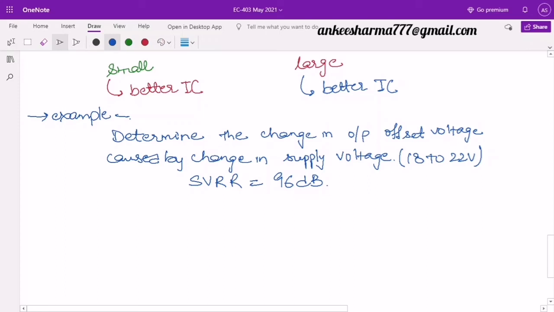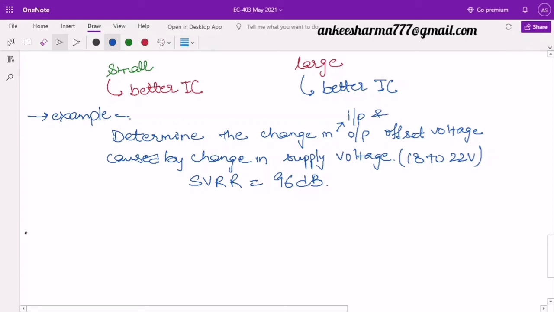And supply voltage rejection ratio is given as 96 dB. So you have to find the value of the output offset voltage. Now output offset voltage निकालनी है, इसको पहले ये दोनों कर देते हैं, change in input and output offset voltage दोनों हम निकालते हैं. तो पहले input offset voltage को हम निकालते हैं.